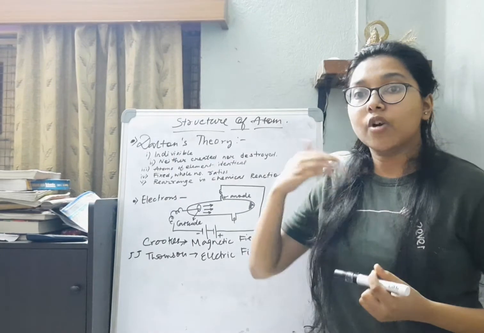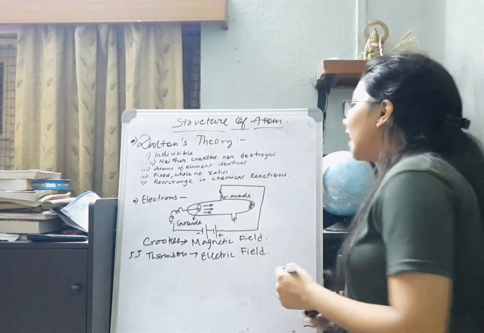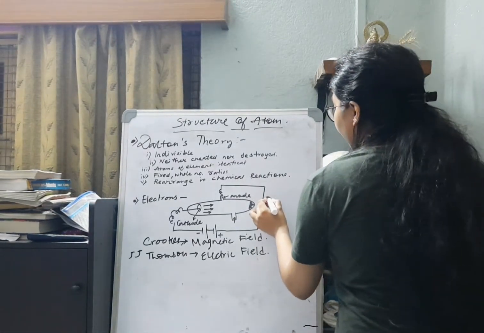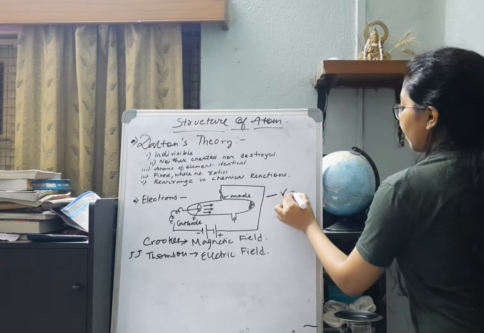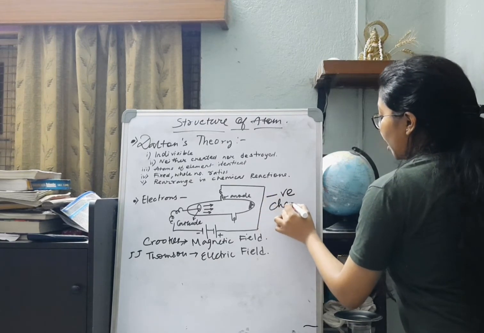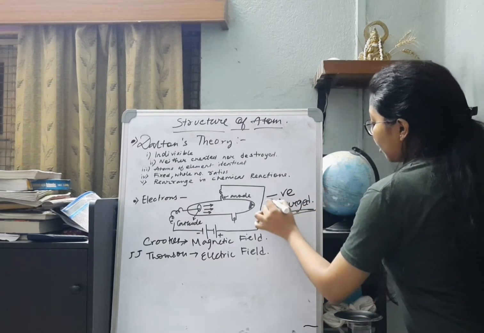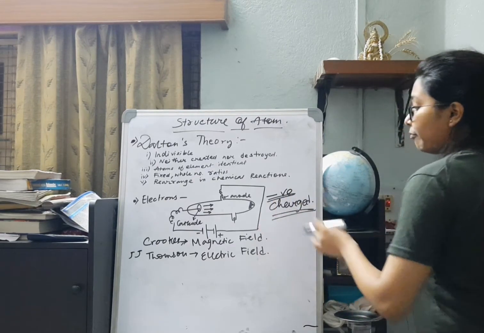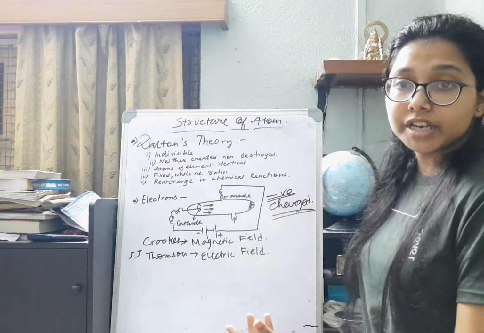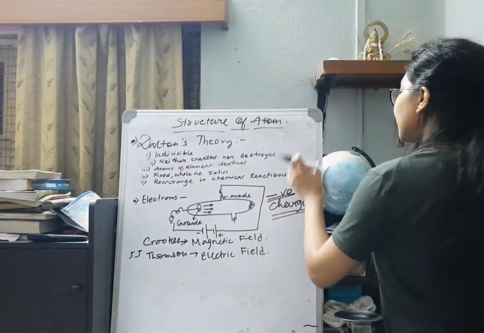Because the cathode rays were deviating towards the positive plate, that means they were negatively charged. Because they were moving towards the positive plate, they must be oppositely charged.